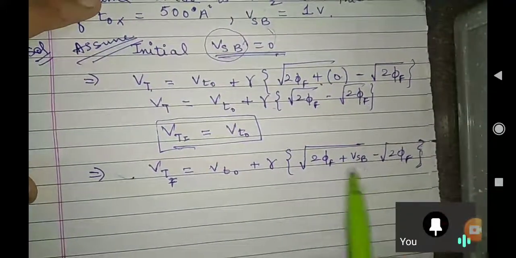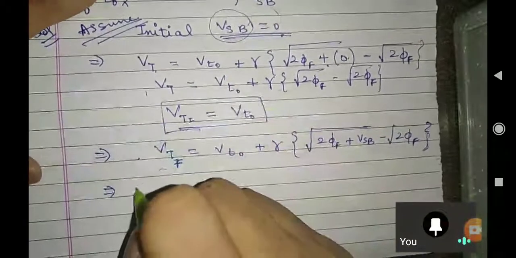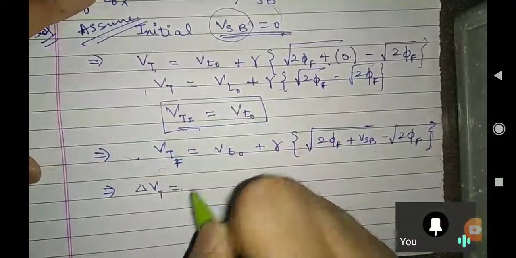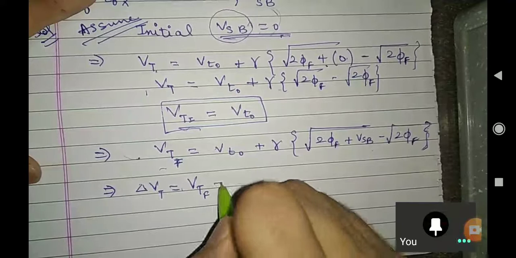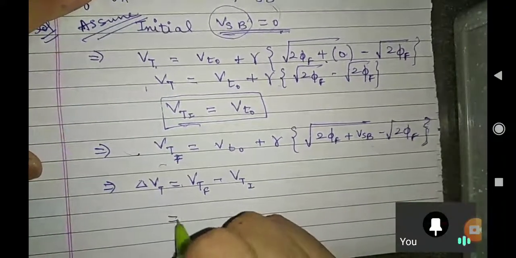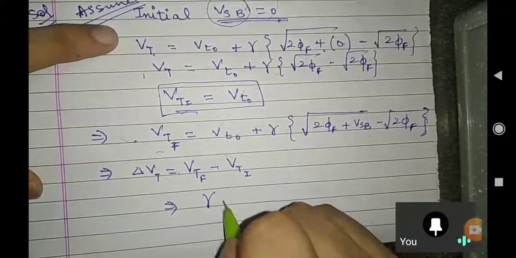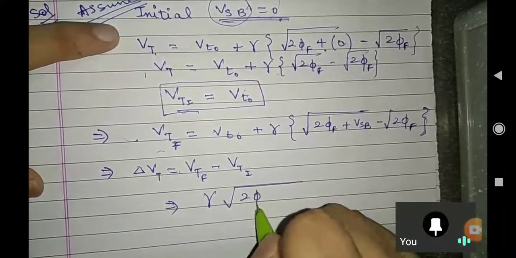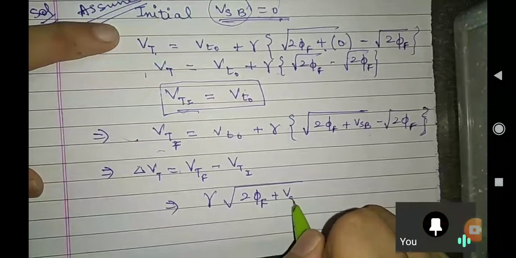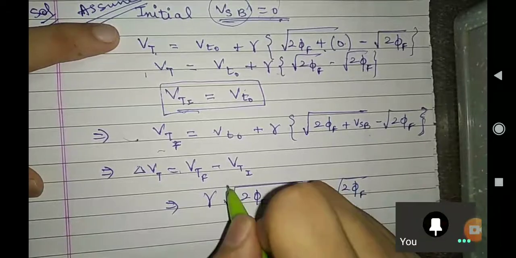I have written just the formula and they are asking the change. Sir, what is change? Final minus initial. So delta Vt I can write, sir, Vtf minus Vt initial. So by this Vt naught will be cancelled out, and what is left? Sir, gamma times of under root of 2 phi f plus Vsb minus under root of 2 phi f.